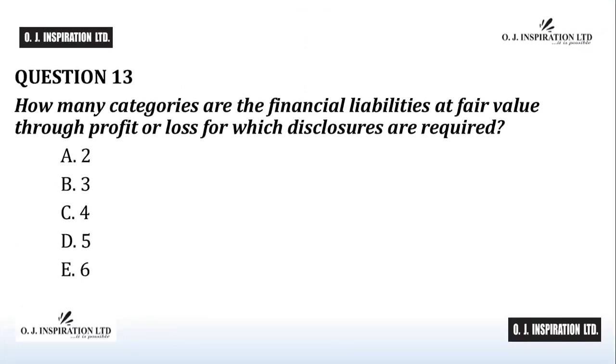Question number 13. The answer to question number 13 is B3. There are three categories of financial liabilities measured at fair value through profit or loss for which disclosures are required. They are: 1. Those designated as such upon initial recognition. 2. Those designated as such subsequently. And 3. Those that meet the definition of held for trading in IFRS 9. B is the answer to question number 13.